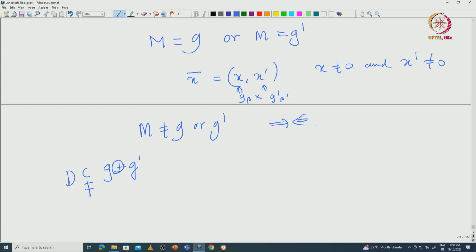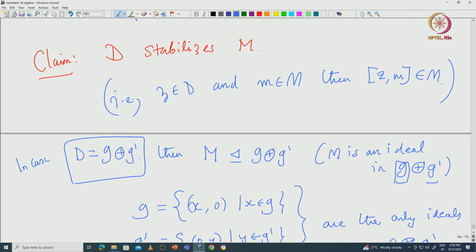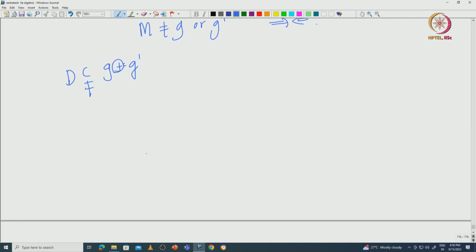To prove this D is proper, we constructed a module of D. We constructed a subspace of this g direct sum g dash, that is capital M. If you think about it, D stabilizes M means M is actually a module of D. So, since M is a module of D, if D is g direct sum g dash, then that would imply that M is an ideal inside g direct sum g dash. Using that we just got a contradiction. This is really a very interesting proof.